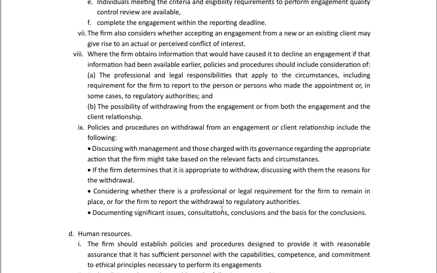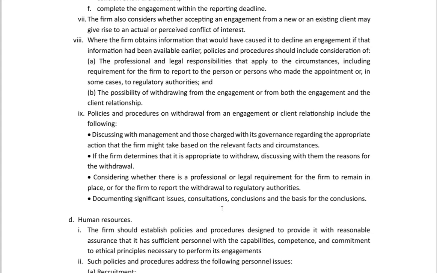Second, if the firm determines that it is appropriate to withdraw, discuss the reasons for the withdrawal. Consider whether there is a professional or legal requirement, as said earlier, and whether there is a requirement to report or not. And have to document the issues, consultations, conclusions, and the basis for the conclusions. Very much important. With this, we end with the third element description.